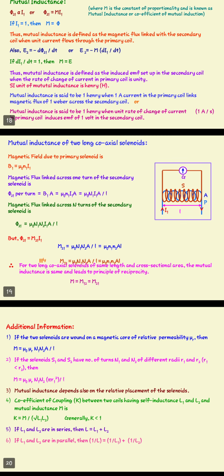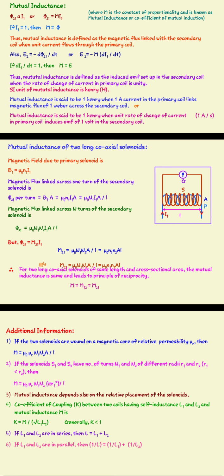Similarly, mutual inductance also depends upon the relative placement of the solenoids. The coefficient of coupling, K, between coils having self-inductances L1 and L2 and mutual inductance M, is given by K equal to M upon the square root of L1 L2. So generally K is less than 1.